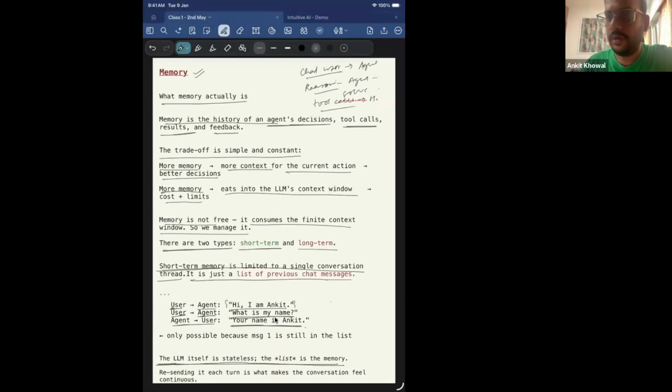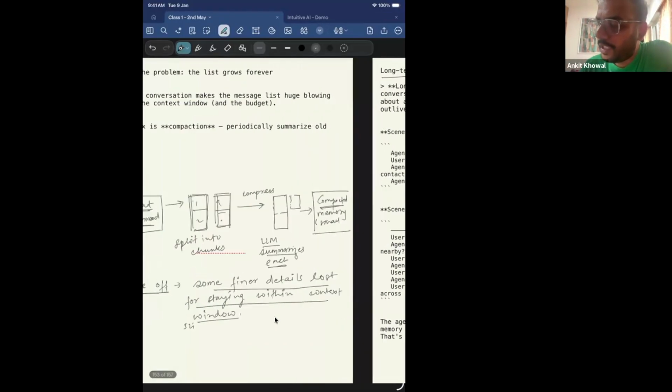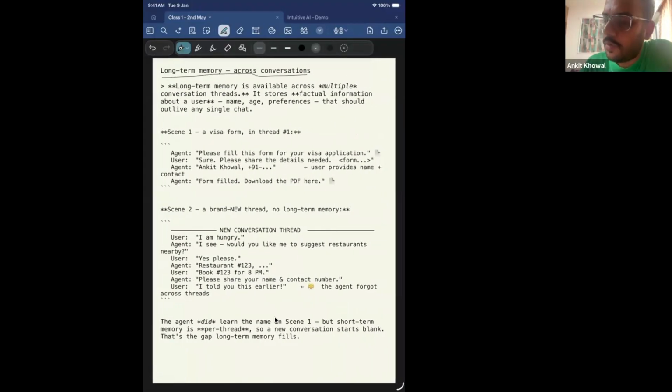We build engineering around the LLM so that we provide the right context, maybe by keeping the message history. For a single conversation thread, we keep a list of the previous messages of the chat. That is called short-term memory. Now let's look into what long-term memory is, and then I will come back to this problem, which is compaction.